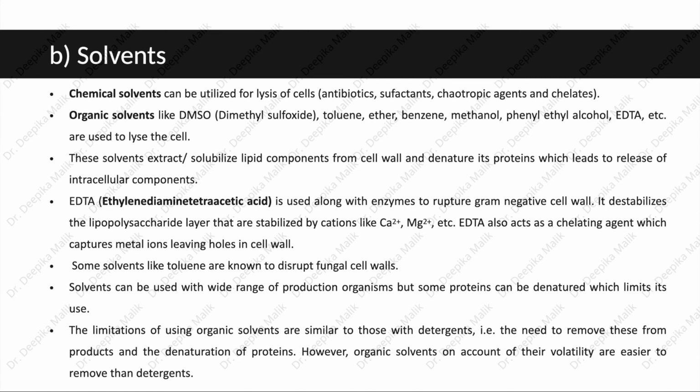Next method includes treatment with solvents. Chemical solvents can be utilized for lysis of cells using antibiotics, surfactants, chaotropic agents and chelates. Chaotropic agents act by disrupting the structure and denaturing the proteins of the cell, whereas chelates set apart metal ions from the outer membrane of the cells, resulting in lipopolysaccharide and protein dissociation, leading to cell lysis.